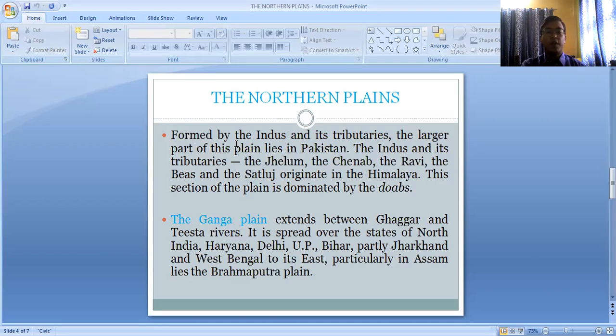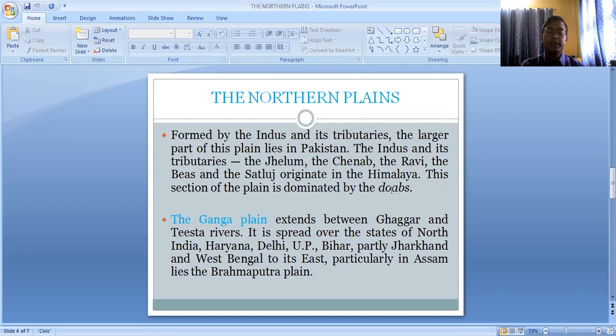Formed by the Indus and its tributaries, the larger part of this plain lies in Pakistan. The Indus and its tributaries, that is the Jhelum, the Chenab, the Ravi, the Bias, and the Satluj, originate in the Himalayas. And this section of the plain is dominated by the Doabs.